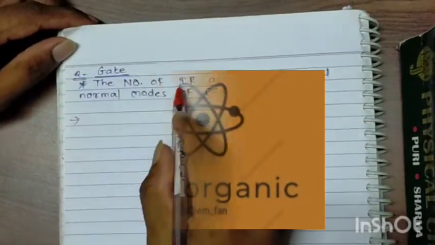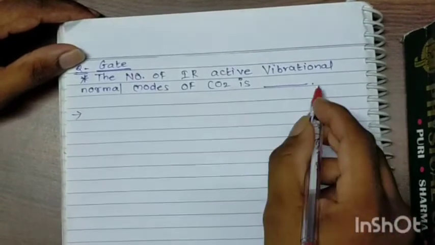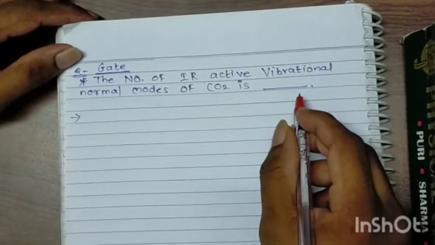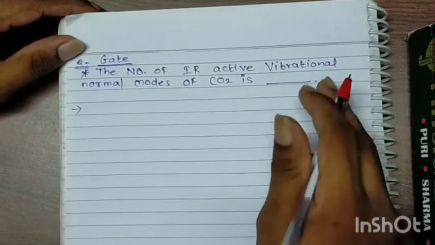The number of IR active vibrational normal modes of CO2 is, the question was asked in the GATE exam. And how to give the answer for such a question?